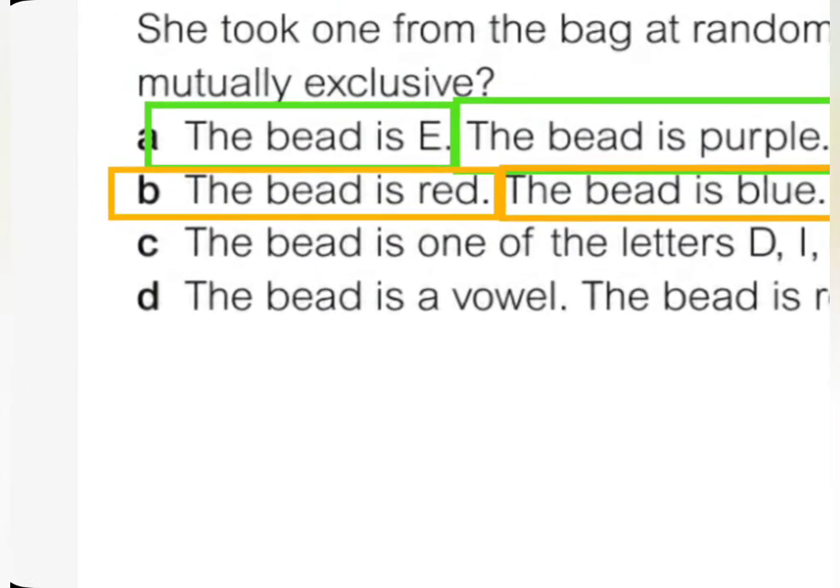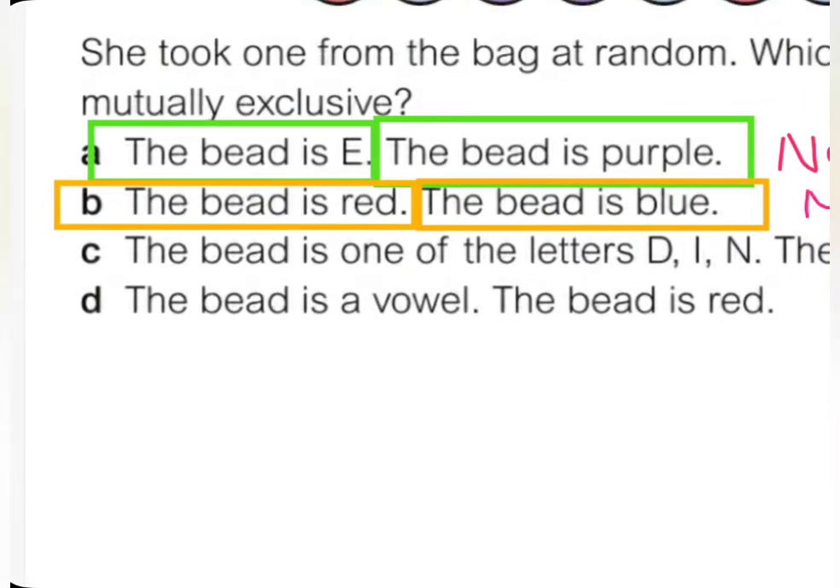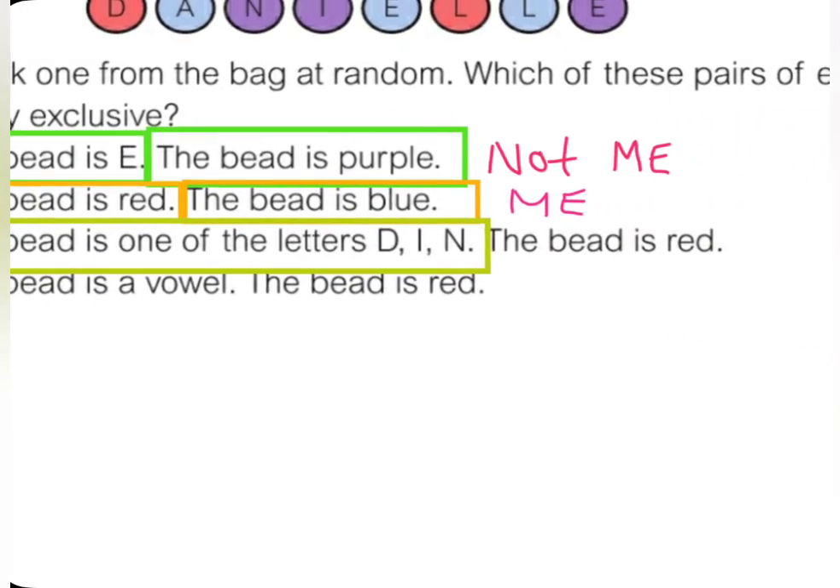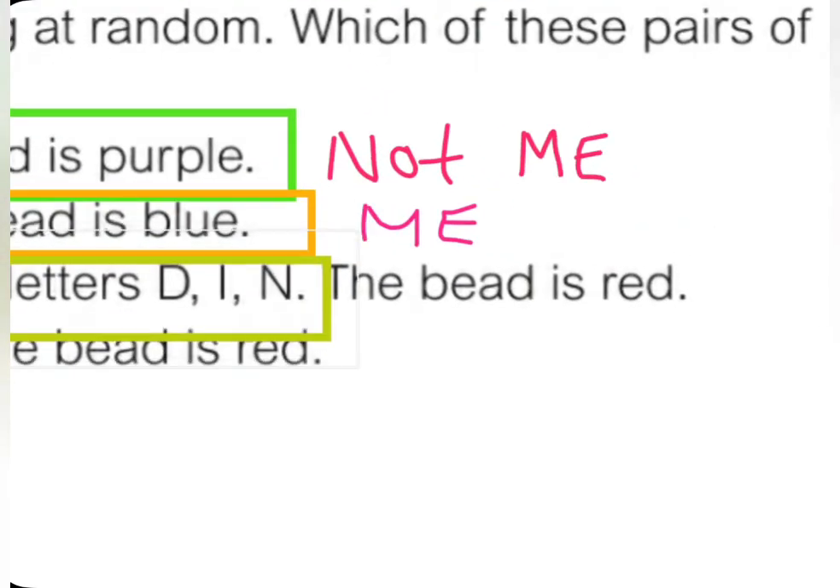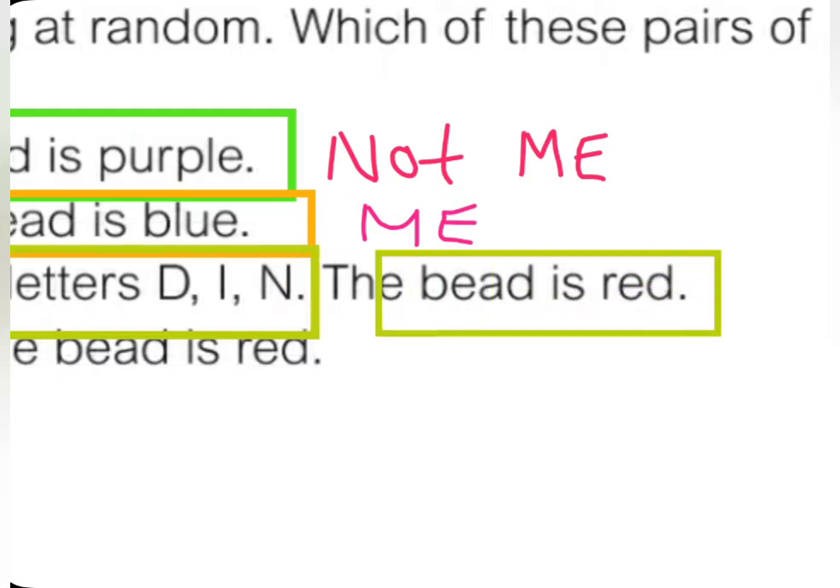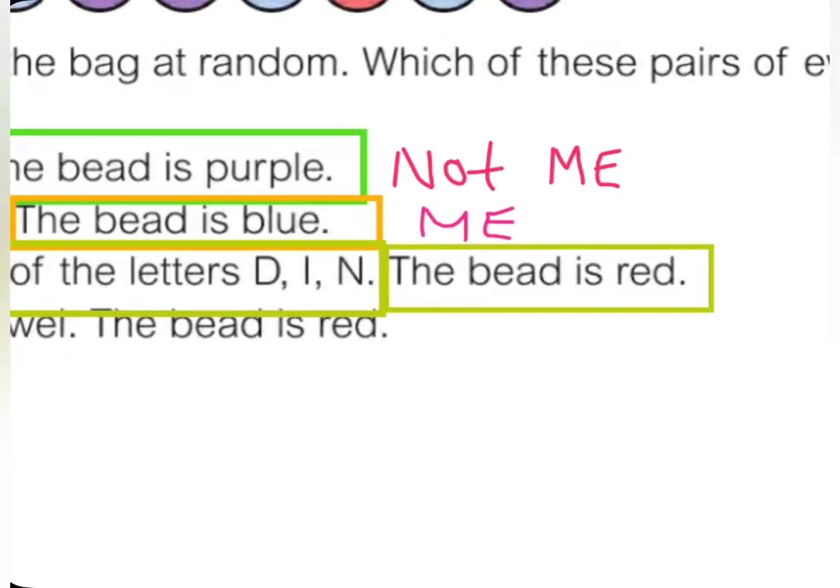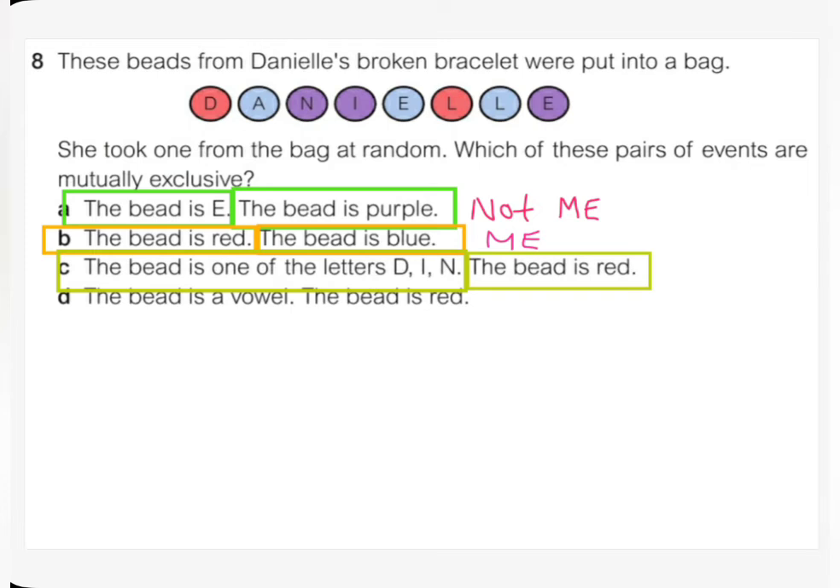Here we have the bead is one of the letters D, I, N. I'll make a big rectangle on it. So this is the first event. The bead is one of the letters D, I, N. And the second event is that the bead is red. Let me put it like this. Good. Now we have two events. The bead is one of the letters D, I, N and the bead is red.